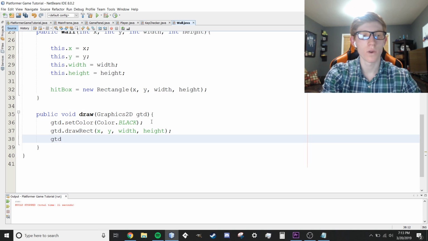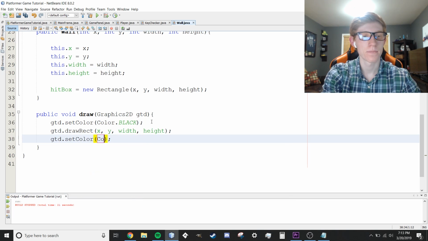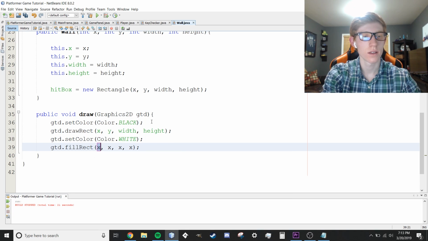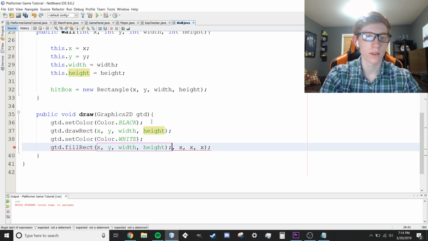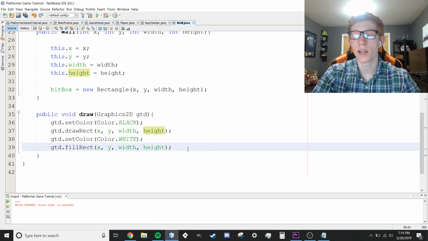Then I'm gonna set the color to white because the walls are actually gonna be white. They're just gonna have a black outline. So gtd.setColor, Color.white, just like that. We're gonna do gtd.fillRect, and we're gonna say again X, Y, width, height. We're gonna get rid of all these annoying preset ones right there. X, Y, width, height. But actually this is just gonna draw over the last thing we just made.